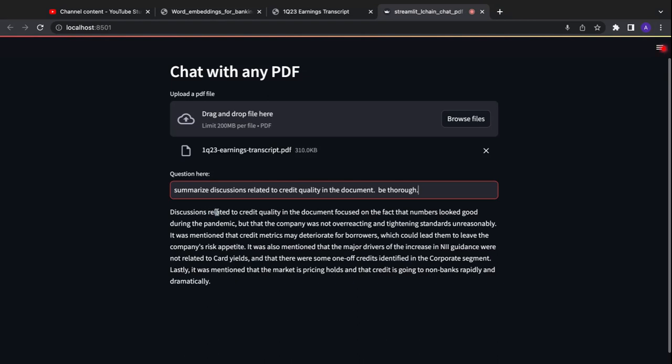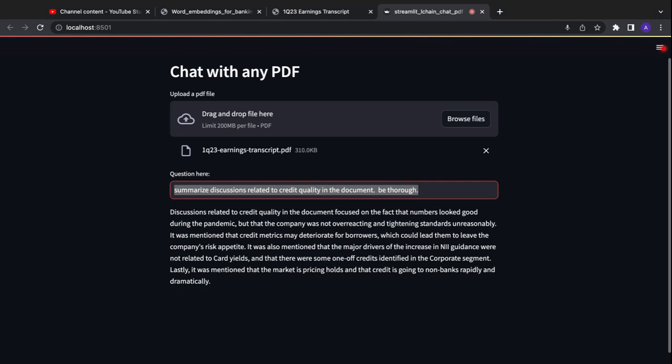So, discussion related to credit quality, documents focused on blah blah blah. And I'm not going to read this through, but I feel like it does do what it's supposed to do. Find the content related to credit quality, and then summarize that, right?